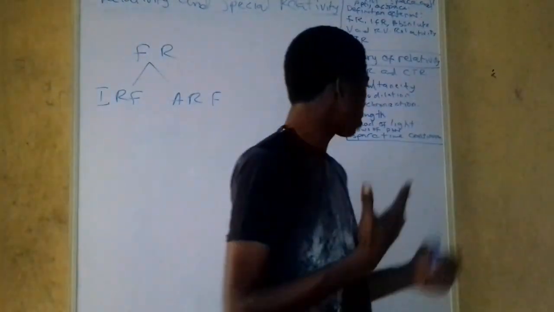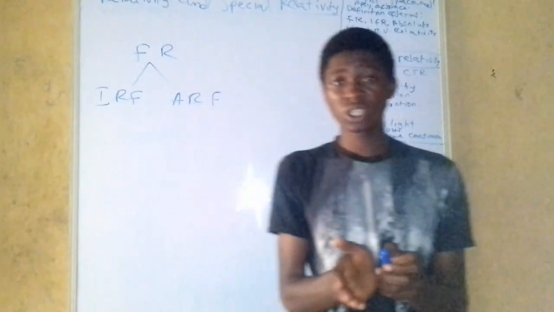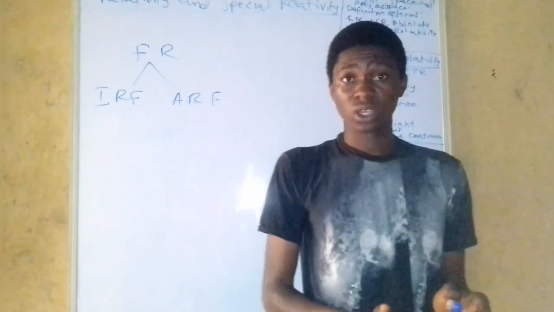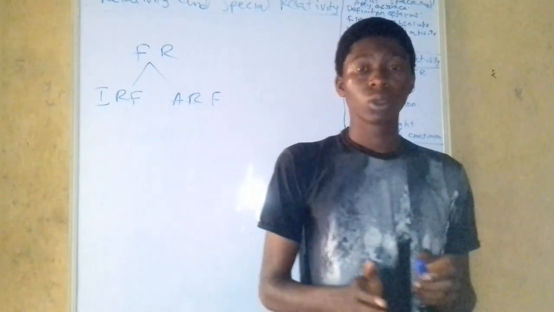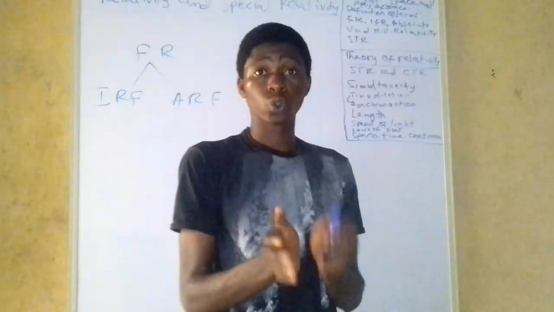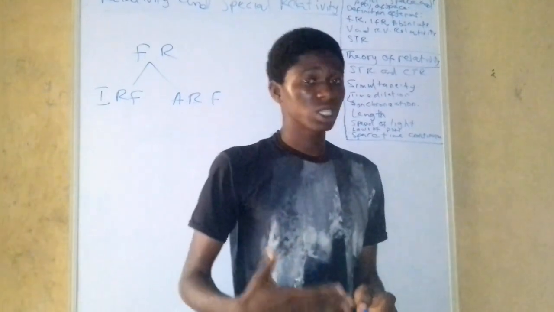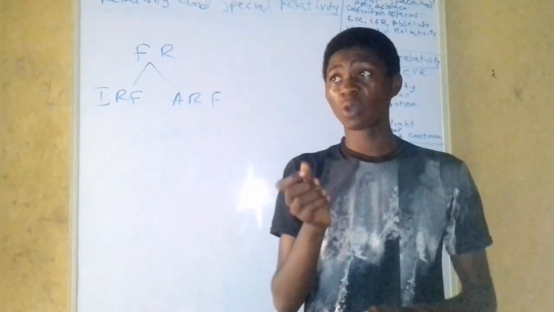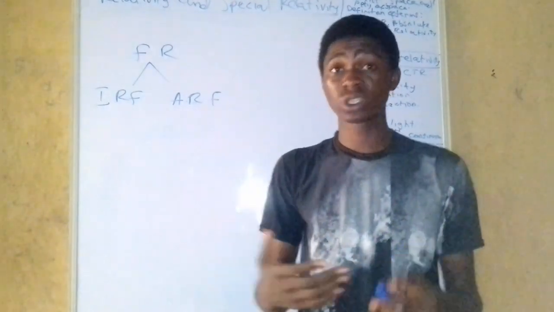Then we also talk about length. Now how do we measure length? Special relativity reveals to us that so that the speed of light can remain the speed of light for all bodies, objects moving close to the speed of light must always have their length contract when they are viewed from another observer. So what does this say? This simply tells us that length is greatest in its own frame of reference.